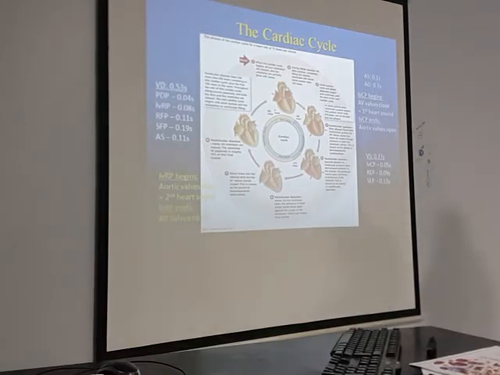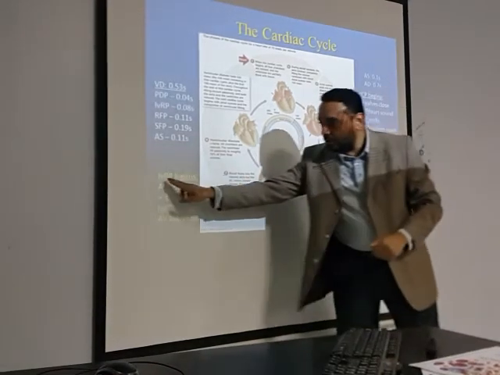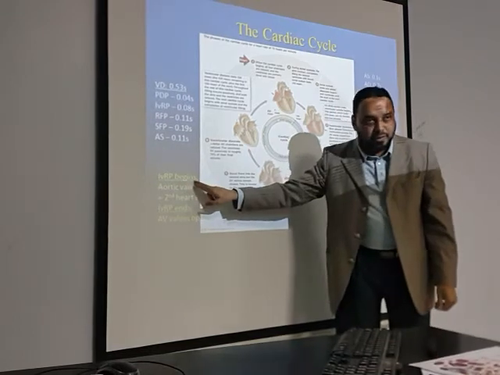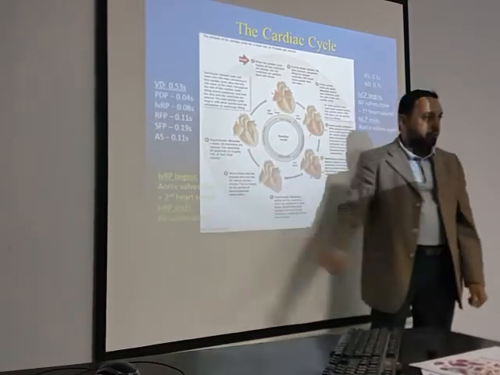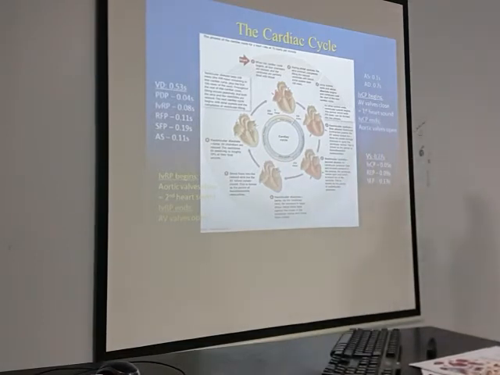The isovolumetric relaxation phase begins, the aortic valves close, and this causes the second heart sound. Closure of AV valves at the beginning of ventricular systole gives the first heart sound. Closure of aortic valves because of the tremendous pressure at the beginning of ventricular diastole gives the second heart sound. Clear?